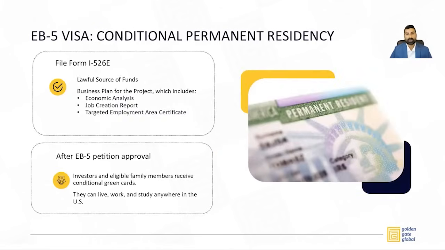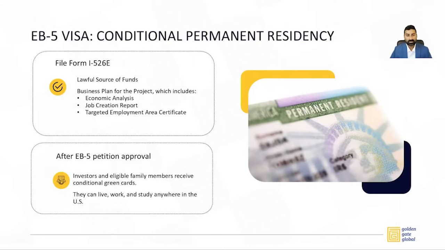So once you cross all these hurdles of source of funds and investing in a qualifying project, you receive a conditional permanent residence card or a conditional green card. And this is done by filing Form I-526E, where you show your lawful source of funds and also submit the business plan for the project, which contains economic analysis, job creation report, targeted employment area certificate, etc.